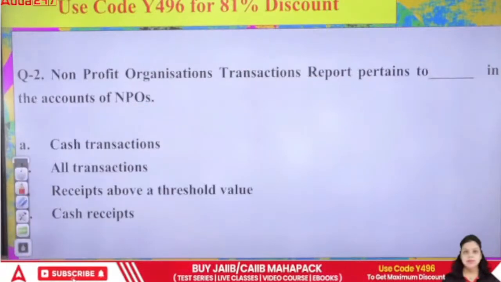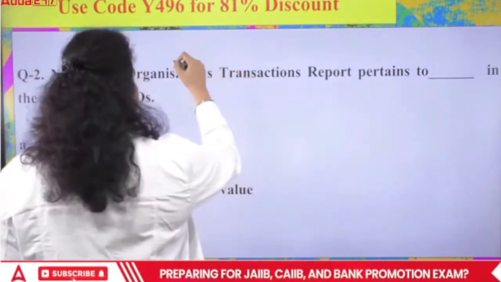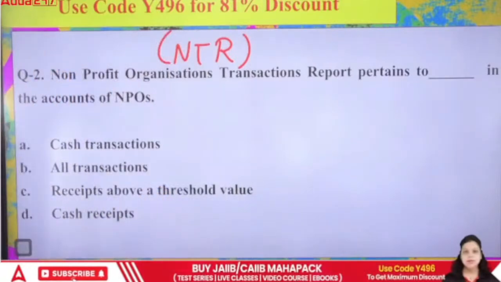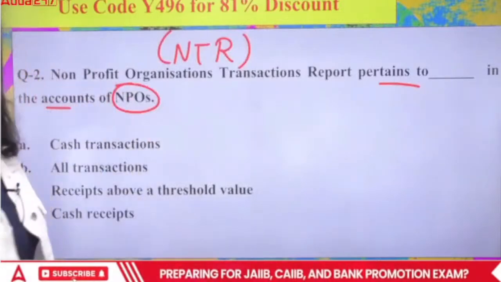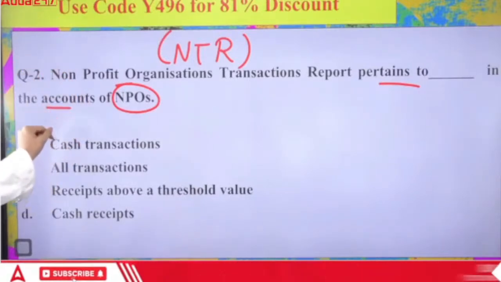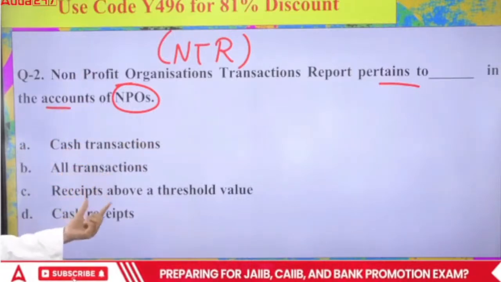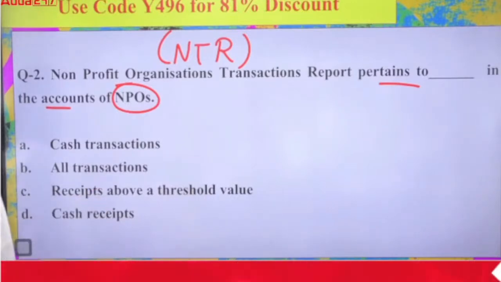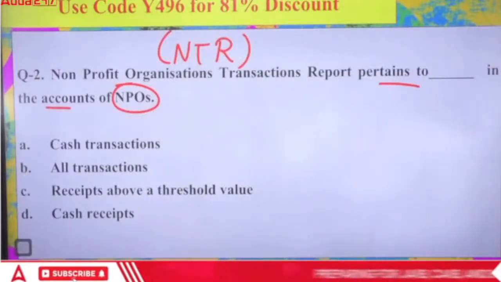Next. Second question is talking about the non-profit organization transaction report. In short, we call it NTR. The Non-profit organization Transaction Report pertains to the accounts of NPOs, non-profit organizations. The NTR is a report that has to be submitted by the principal officer to the FIU-IND. In what case? In cash transactions, in all transactions, in receipts above the threshold value, or cash receipts. So what do you think? Which of the following is correct? A, B, C, or D?